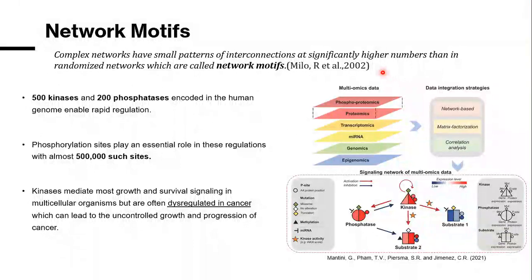So network motifs are small patterns of connections that are found in higher numbers than in randomized networks. There are 500 kinases and 200 phosphatases encoded in the human genome, which enable rapid regulation. And the phosphorylation sites play an essential role in these regulations. Kinases mediate this phosphorylation event, and they are found in most growth and survival signaling in multicellular organisms. But kinases are often found dysregulated in cancer, and this leads to uncontrolled growth and progression of the disease.